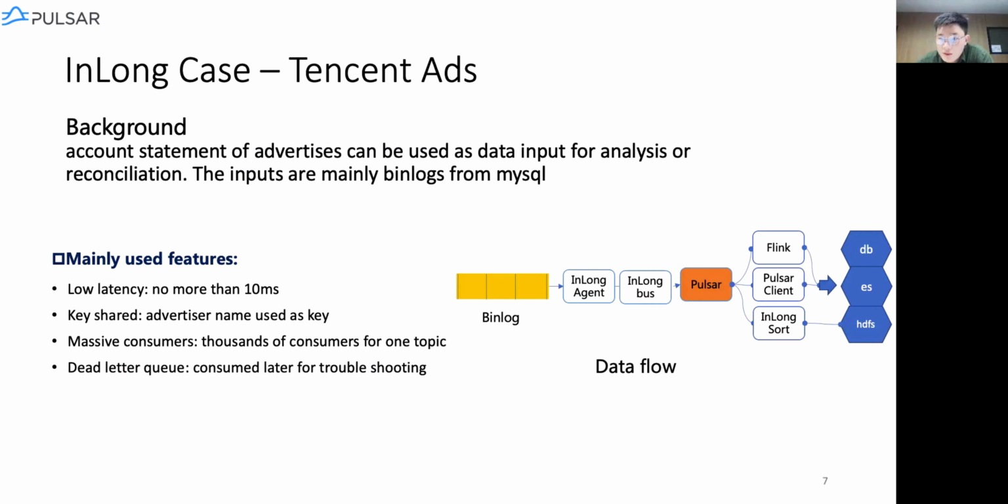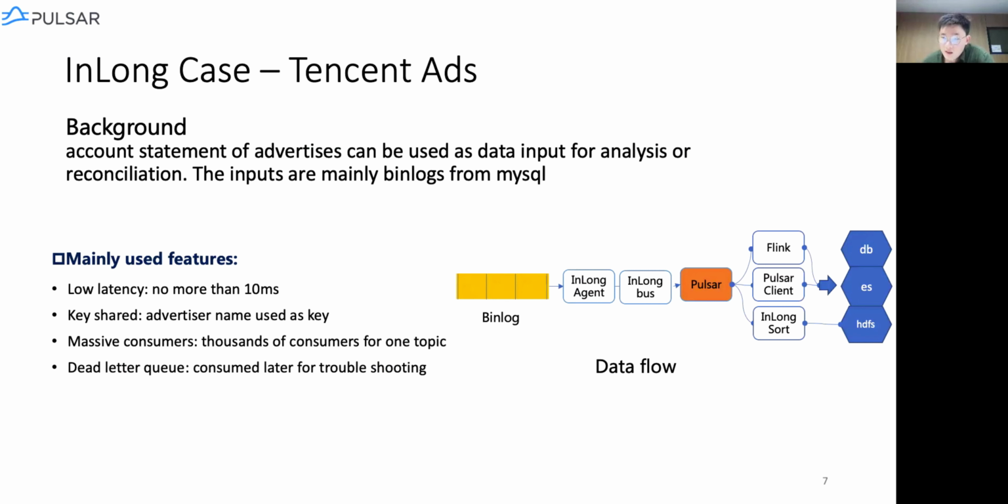And here we're going to present a data stream on how we apply Apache InLong and Apache Pulsar in certain cases. So for Tencent Ace, which is a big department mainly focused on advertisement, the data they want to use is the binlog in their databases. Among them is the information about the transactions they made, and they need the binlog as some kind of backup or maybe useful for some analysis work. So the data flow should look like this. The data generated in the binlog can be collected using an agent. If we use the agent to collect the binlog, the agent serves as a slave of the database, so it can read all the binlogs.